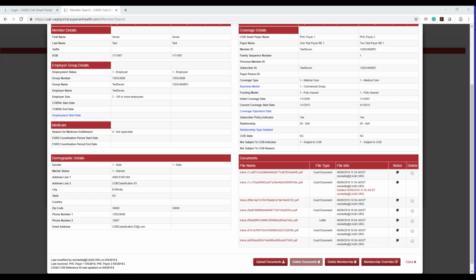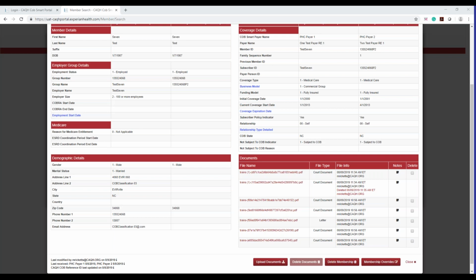And just so you know, for the document types, there is a limit of about 10 documents to be uploaded from each payer. After that, you have to delete some documents for a record. So just so you're aware that you can't upload 100 documents for one record. But you can delete multiple ones. Each payer can upload multiple documents if they need to. But there is a limit, so after a while you will have to delete some documents if you want to keep uploading them, or update the documents as they're coming in.